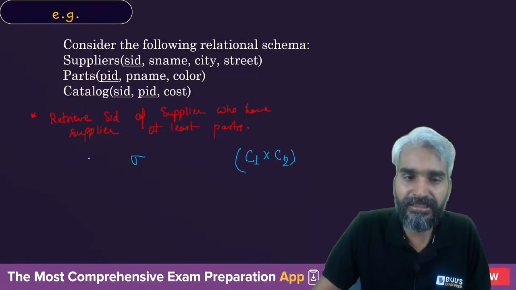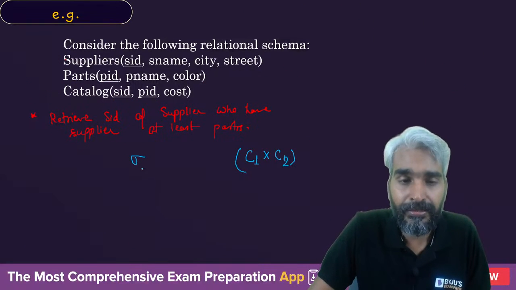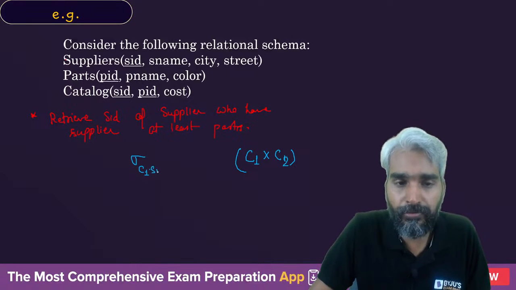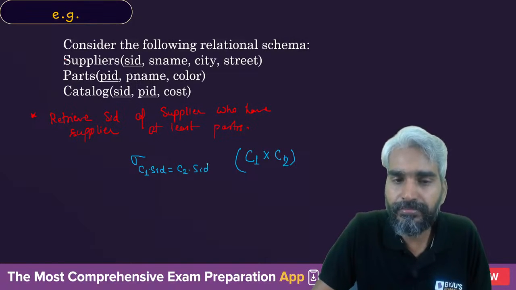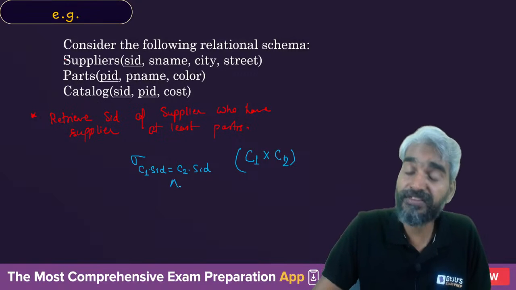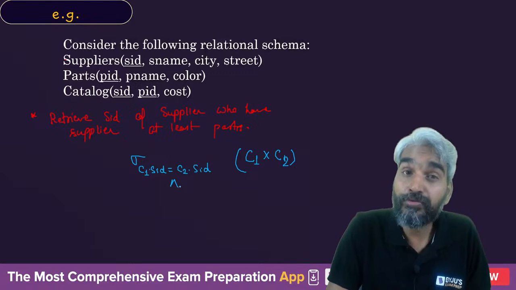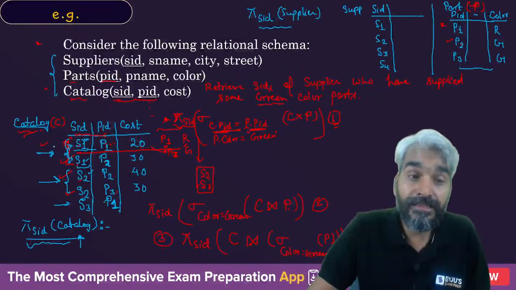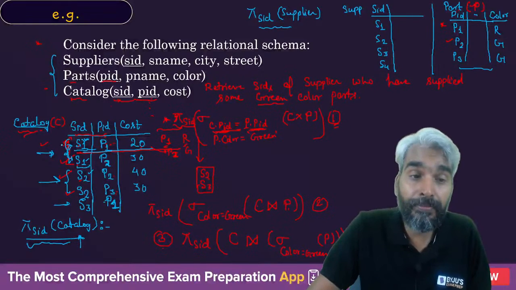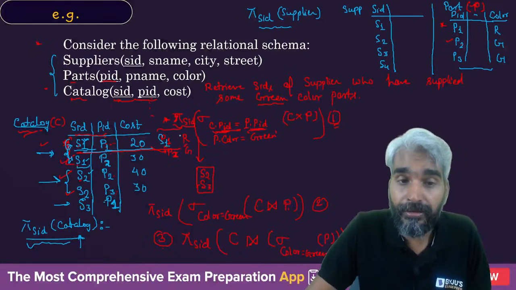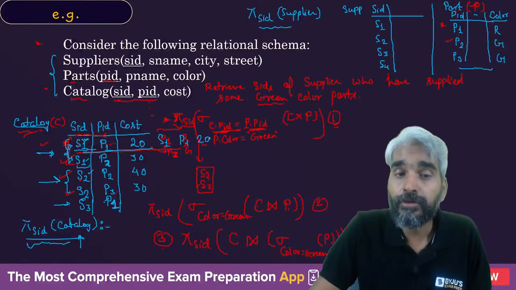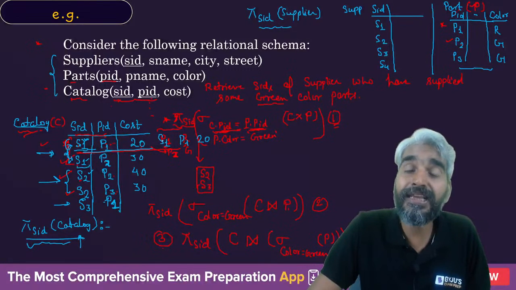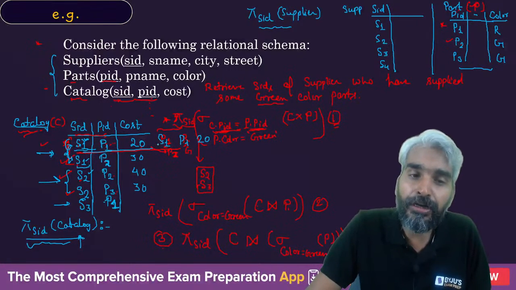So, we'll simply say that the condition should be that C1 dot SID should be equal to C2 dot SID. Good enough. But is it sufficient? No. Why? Because one scenario will be when the tuple S1 P1 20 is combined with S1 P1 20, and in that case SID will be the same. But this corresponds to the same part.